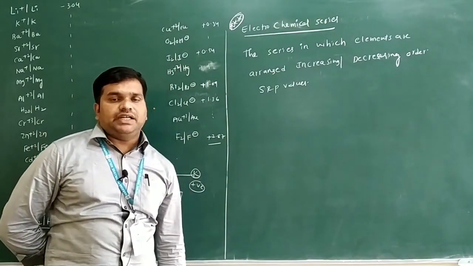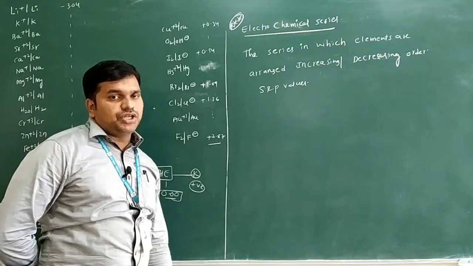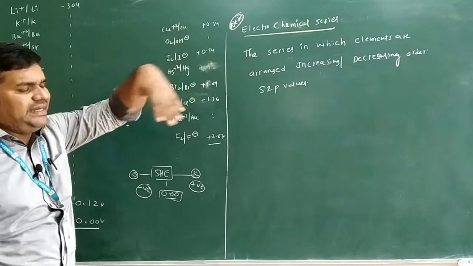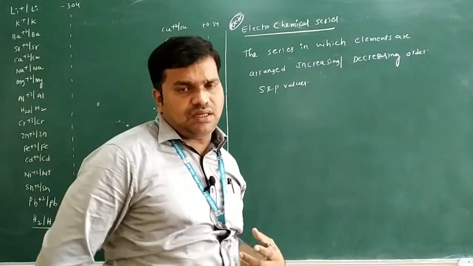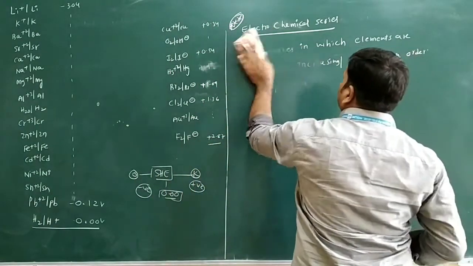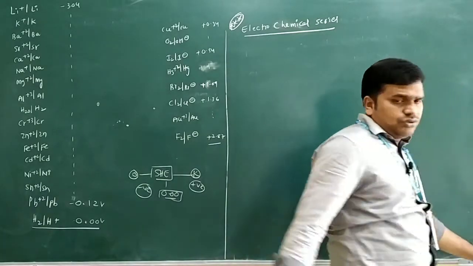F minus only. Okay, the strongest oxidizing agent and the strongest reducing agent we will also see from this electrochemical series. I'll give the entire applications related to this electrochemical series only. Let us see one of the codes we can use in this electrochemical series. So what are the codes we can see here?